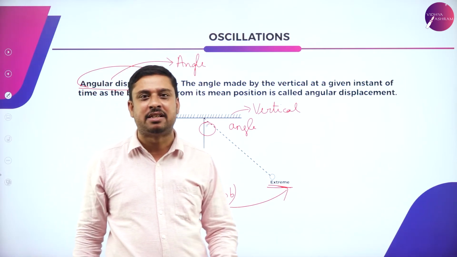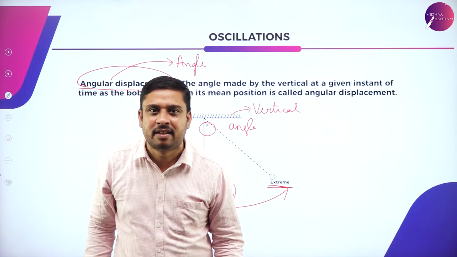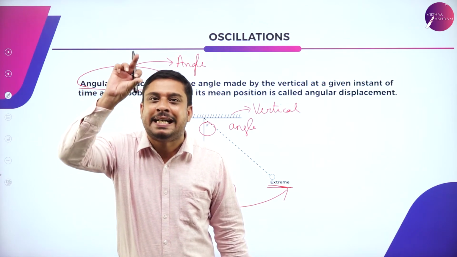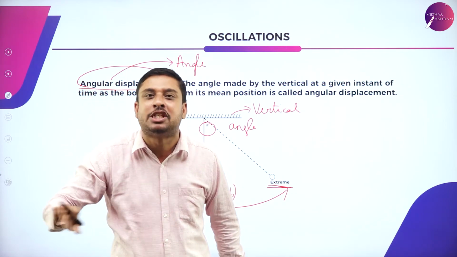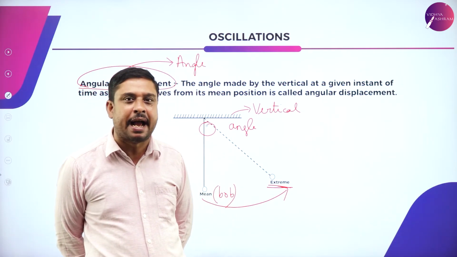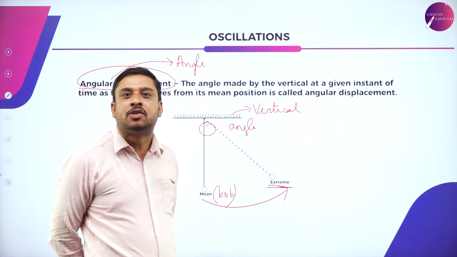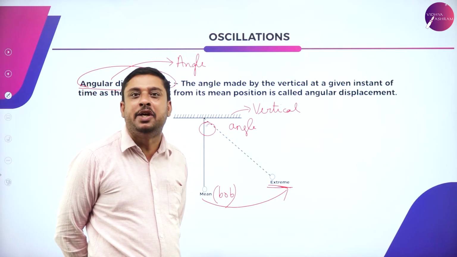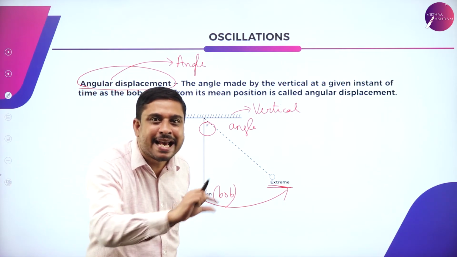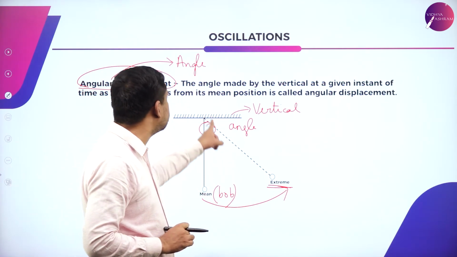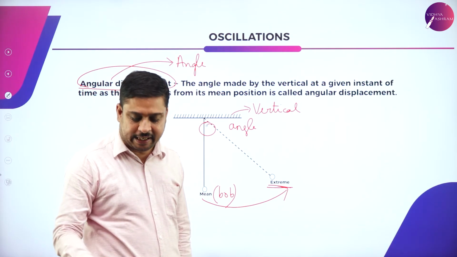Linear displacement in case of a loaded spring, where the spring displaces or oscillates from the mean position along a straight line. Angular displacement in case of a simple pendulum, where the bob displaces from its mean position, defining some angle with the vertical.